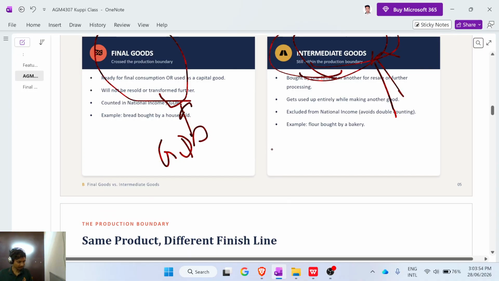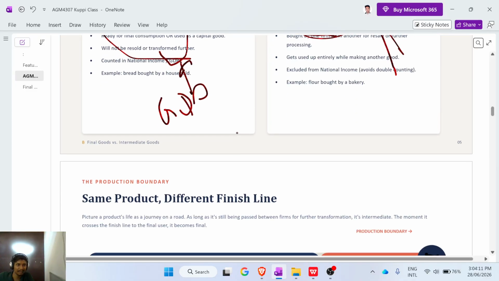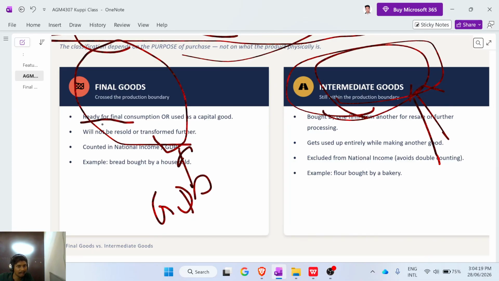Final goods are finished products, but intermediate goods can be modified to resell as other things. Final goods are ready for final consumption or used as capital goods. Final consumption means I buy milk to drink. If I buy an oven for my hotel, that is a capital good. That is a final good.